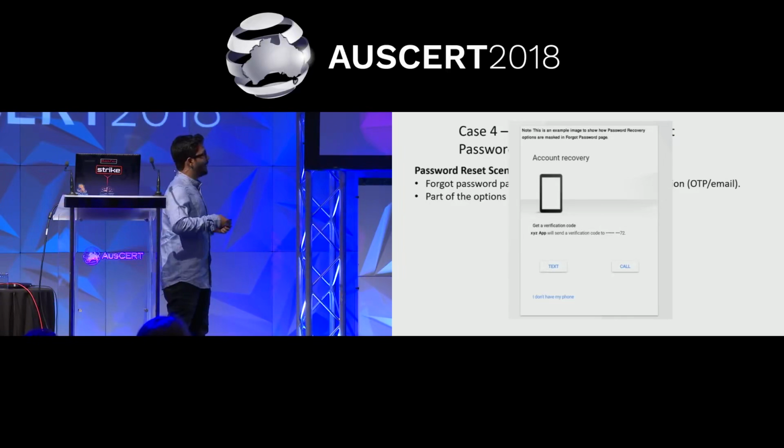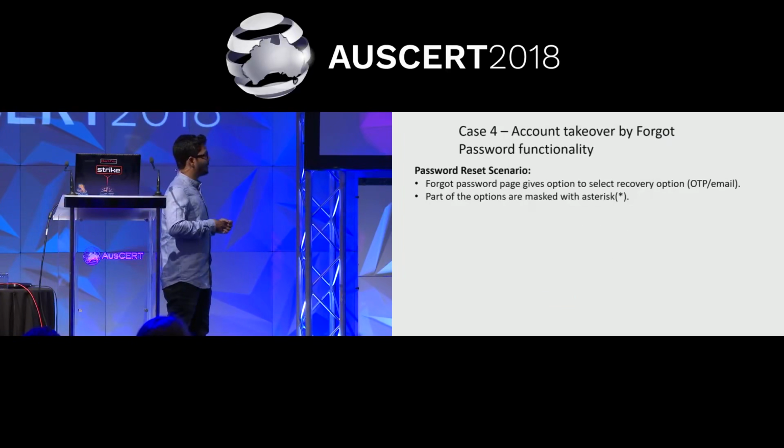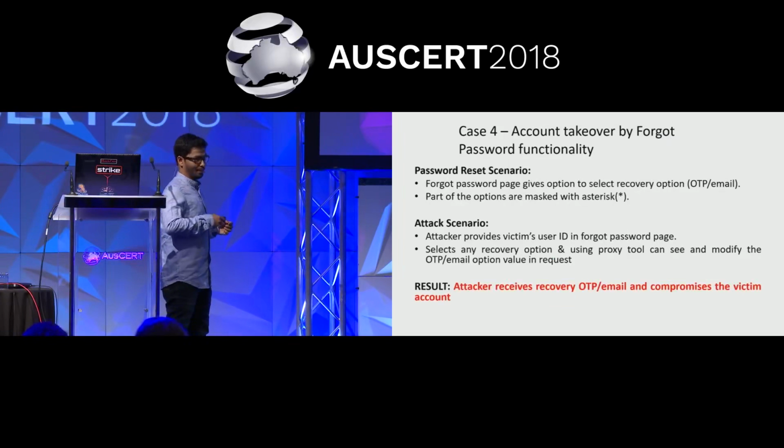So there is no option to edit or change that. But using a proxy tool, I could change that number. When I clicked on text, send mail or call, I saw in the request that the forgot password option, like the email ID or mobile number, was going in a parameter. So I could tamper with that. I could change that email ID or mobile number and then forward the request.